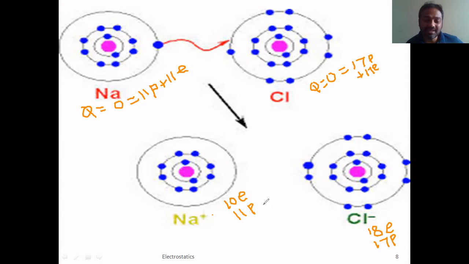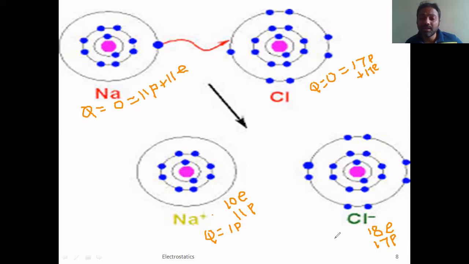Since the number of electrons and protons are not the same on these atoms now, the charge of this sodium will not be zero, it will be something else. Since the number of protons is larger here, the charge on this sodium, which we now call an ion, becomes 1p, because out of 11p, 10p get cancelled with 10 electrons.